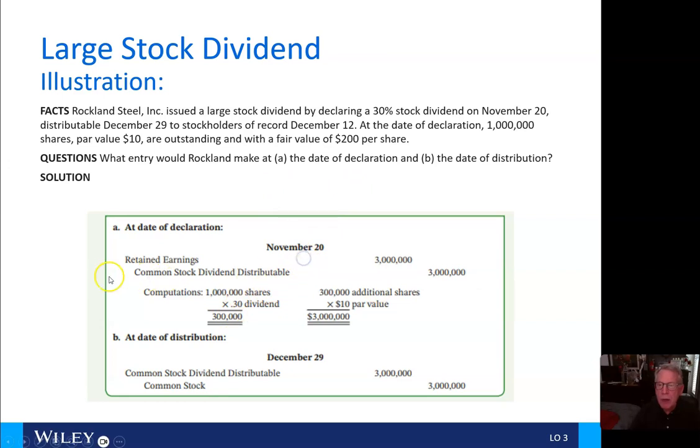So on November 20th, we're going to debit retained earnings of $3 million. That's going to be 300,000 shares times the $10 par value, 3 million. And the 300,000 shares is 1 million shares times 30%. And then at date of distribution, we'll debit and wash out the dividend distributable and credit common stock of 3 million.